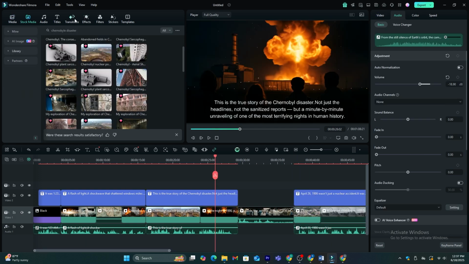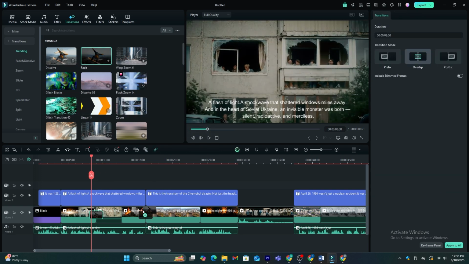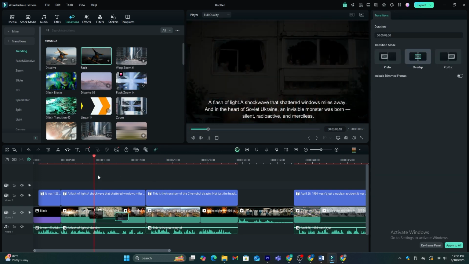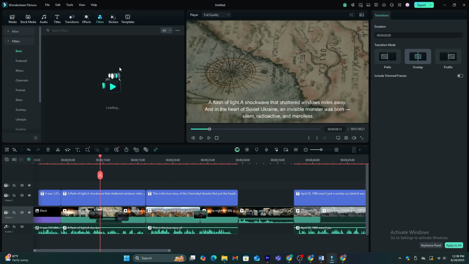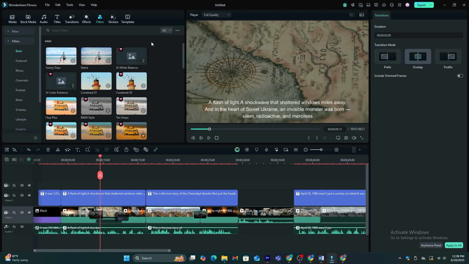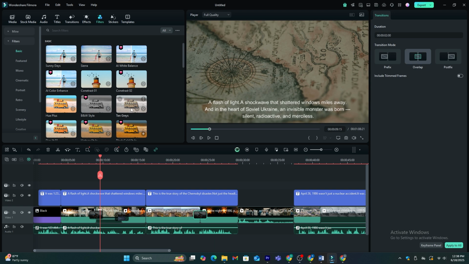If you go to this transition option, you can see that this tool has a lot of cool transitions. I'm going to add these between clips. It will make your video more interesting. Just drag and drop these transitions between these clips. If you want to add filters to this video, just go to this filter option, and you can see that there are tons of filters available. This is up to you. You can use any of these filters on your videos.